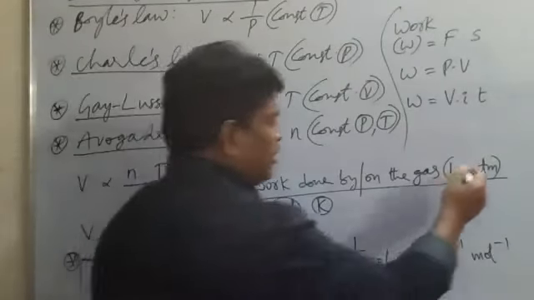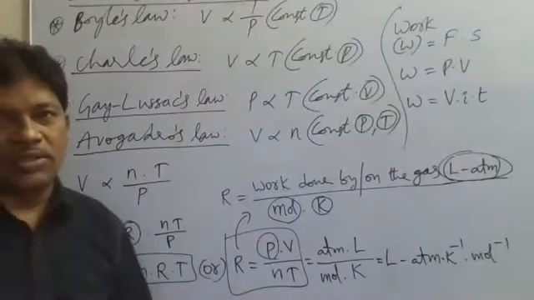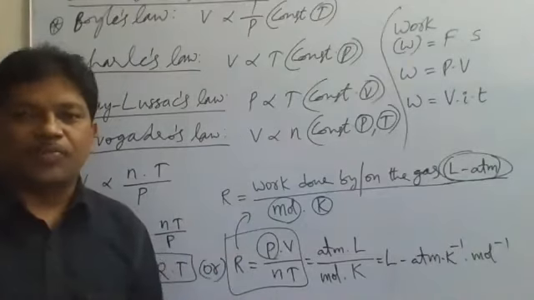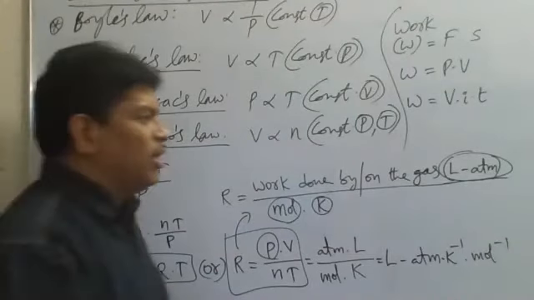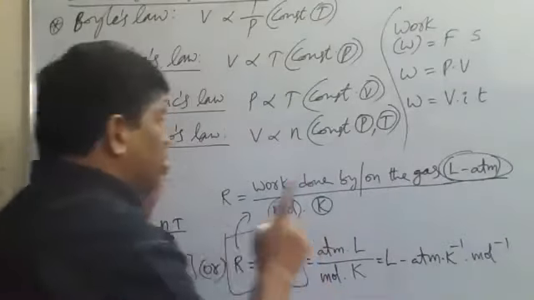Now, for work done, what units do we generally take? Joules, in place of liter atmosphere. The units of work and energy will be joules only in the MKS system. The SI unit of work done is joule.